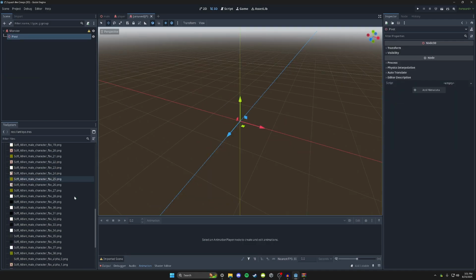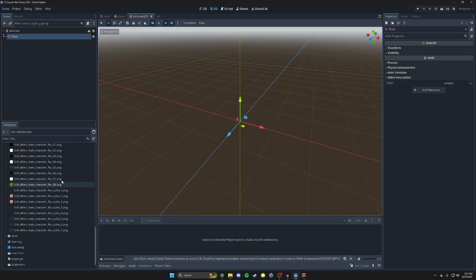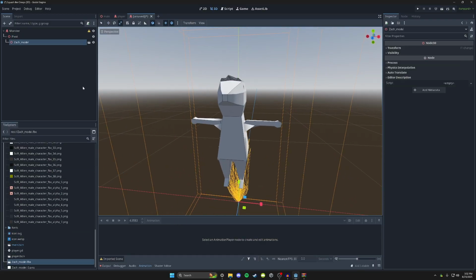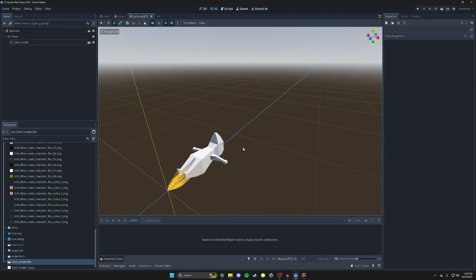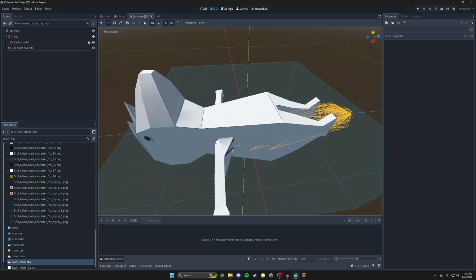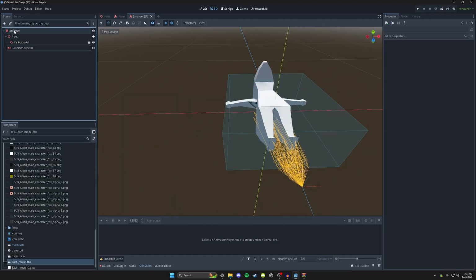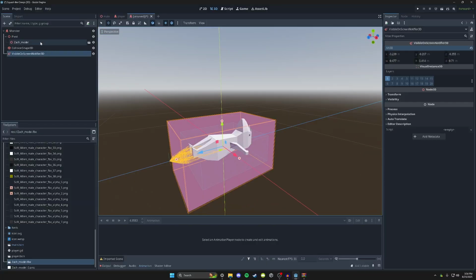Okay, now I need to import Zach Hadel, Psychic Pebbles, Charlie from Smiley Friends. Well, we got our little guy here. I'm going to rotate him so that he's facing like that. So this still works. We want to make sure our enemy doesn't keep spawning off screen, so we're gonna add a VisibleOnScreenNotifier3D. It's really big. All right, time to do the scripting.